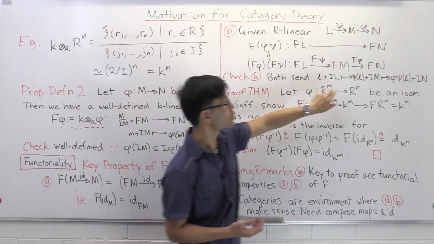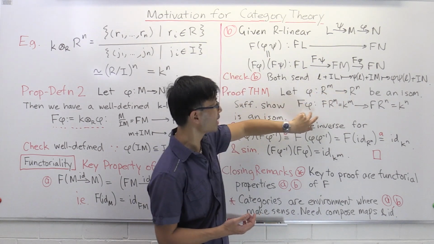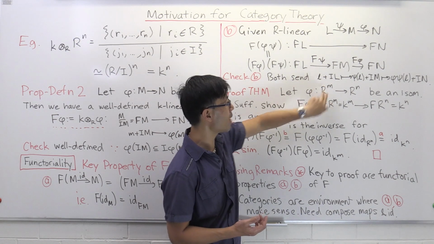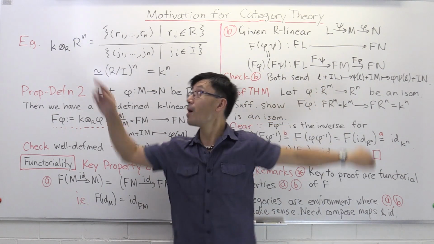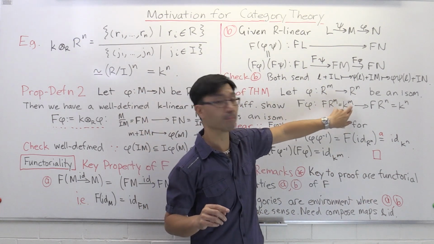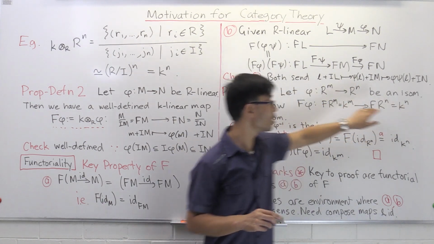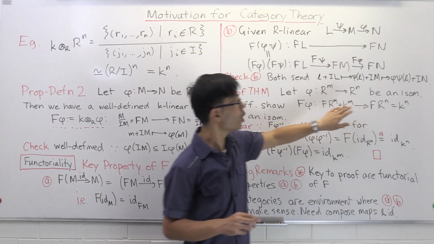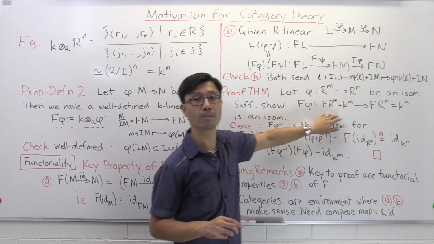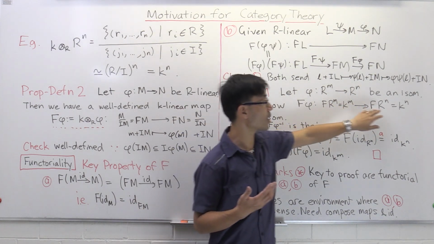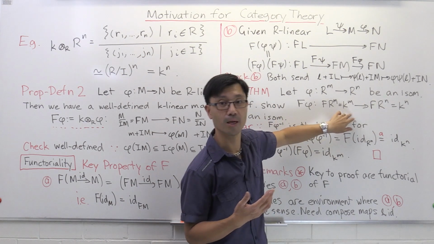This was an R linear map, so now you get a K linear map from f of the domain, f of R^m, which we saw by this example is just k to the m, going to f of the codomain, f of R^n, which is just k to the n. So you have this map here, okay? We just have to show that this is an isomorphism in the category of vector spaces. In other words, an isomorphism of vector spaces.